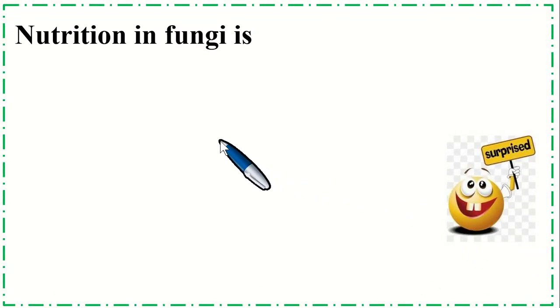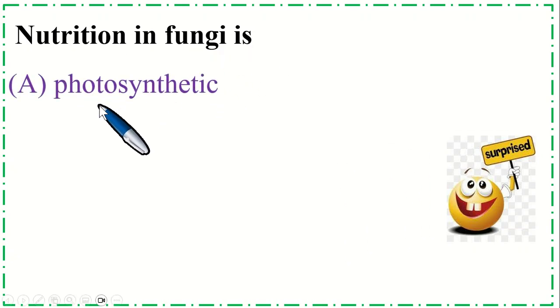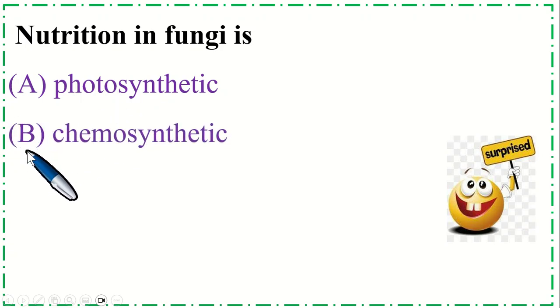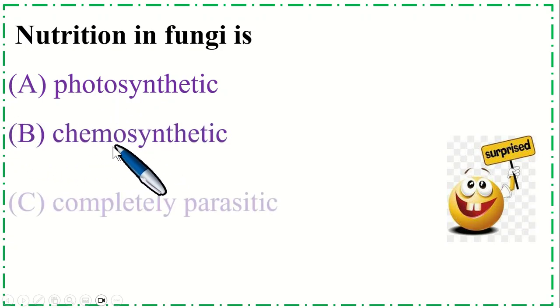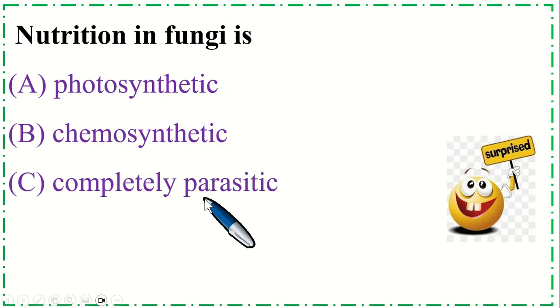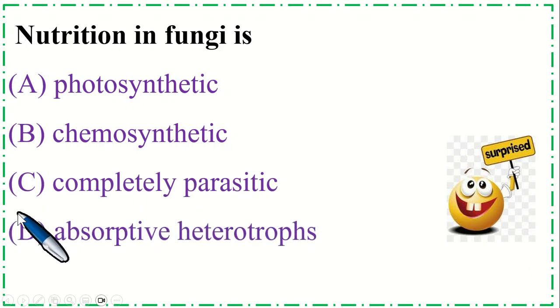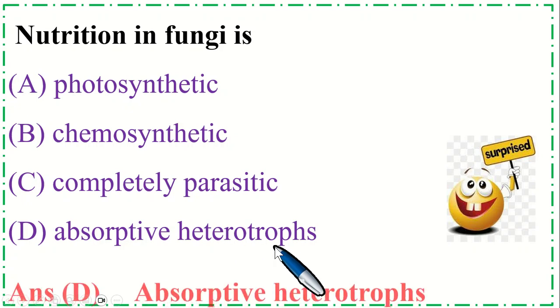So this is a very important MCQ. Nutrition in fungi is option A, photosynthetic, option B, chemosynthetic, option C, completely parasitic, and option D, absorptive heterotroph.